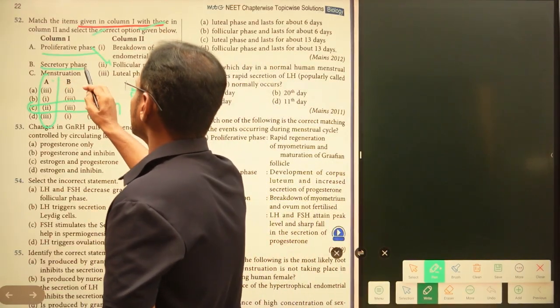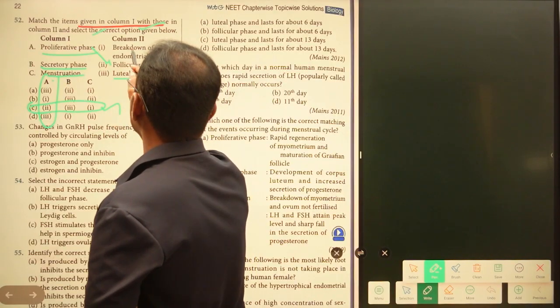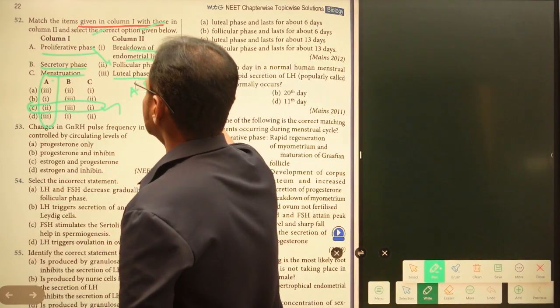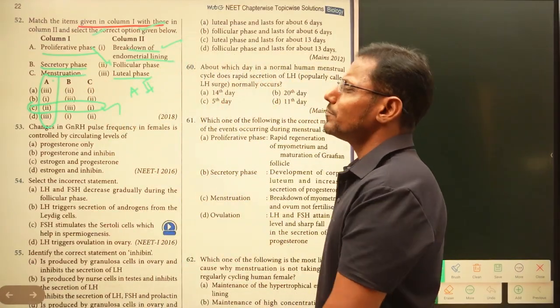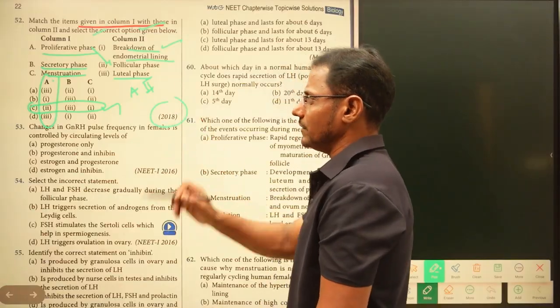And the secretory phase, this is known as the luteal phase. So B is 3, and menstruation, breakdown of the endometrial lining. So this is called menstruation. Simply, this is a direct and purely knowledge-based question. It was asked in 2018.